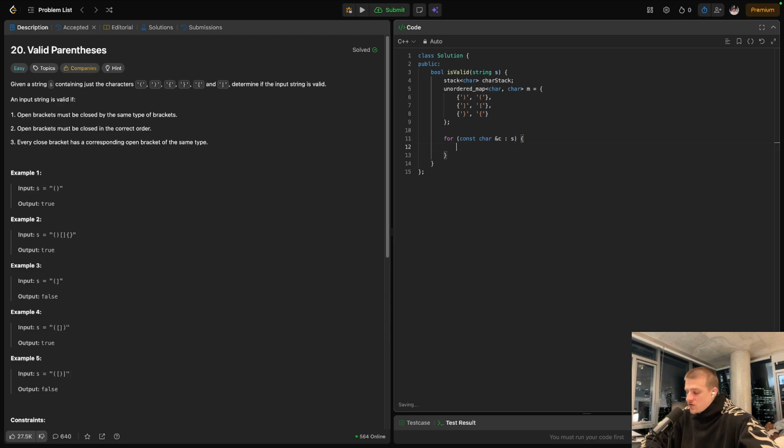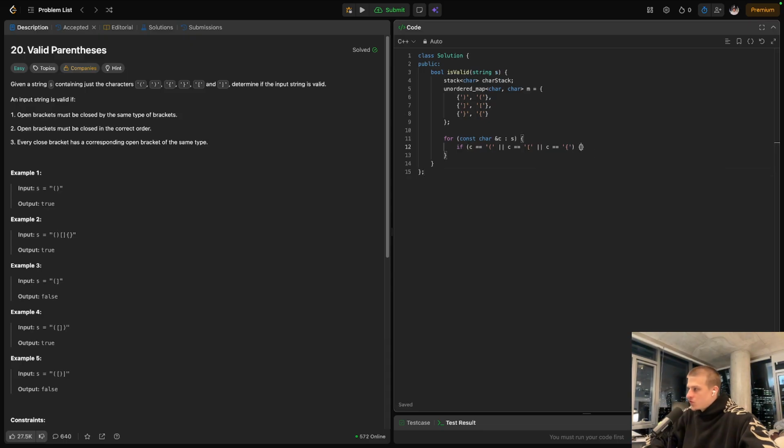Okay, besides the point, the first thing we want to do is check, are we seeing an opening brace? I'll literally just hard code this inline. Do we see this, or this, or this? This can be any of the types, like a bracket or a curly brace.